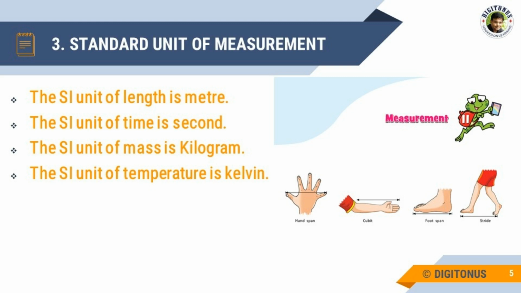See, standard units of measurement are those that have a fixed quantity or value and therefore do not vary from person to person and place to place. So it is necessary to have a standard unit of measurement for the sake of uniformity and convenience in measurement. We can learn about standard units of various physical quantities. Firstly, the standard unit of length is meter, the standard unit of time is second, the standard unit of mass is kilogram, and the standard unit of temperature is Kelvin. So these are the standard units of some of the physical quantities.